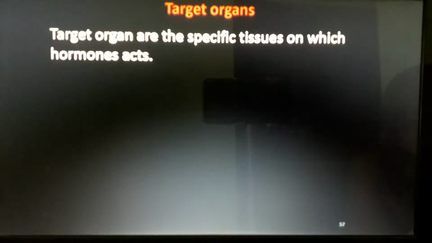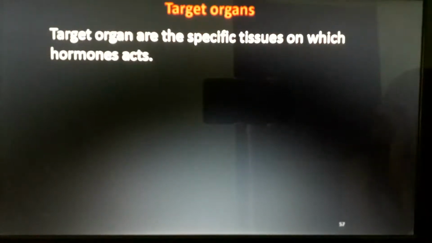Metabolism happens mostly in our digestive system, so our digestive system is the target organ of thyroid. This is a 1 mark question. Target organ means the part of our body which receives that hormone.